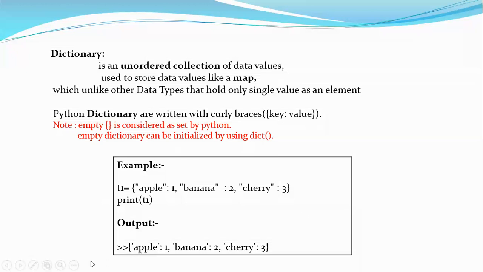Like a set, the representation here in a dictionary is also curly braces. The same curly braces are used as in sets, but sets have normal data items, whereas here we have key colon value pairs. This is called the key and this is the value. If I want to get a particular value, I should say the dictionary name of that particular key. If I say T1 of apple, then the value 1 will be obtained. Similarly, T1 of cherry is 3. So everything is represented by a particular key, and what I use is curly braces.